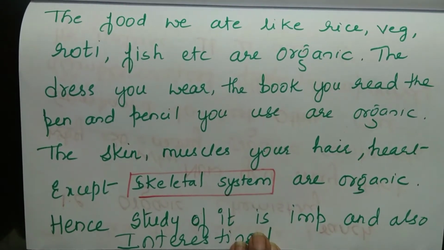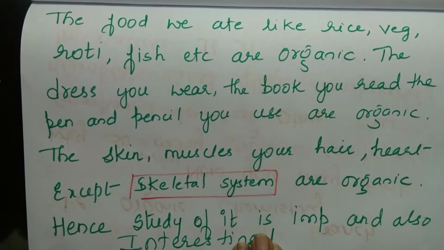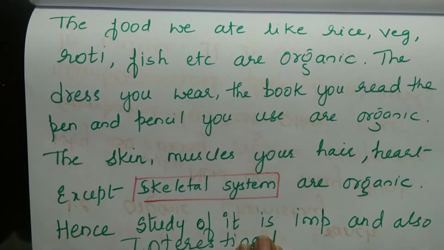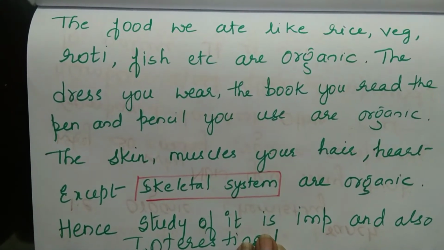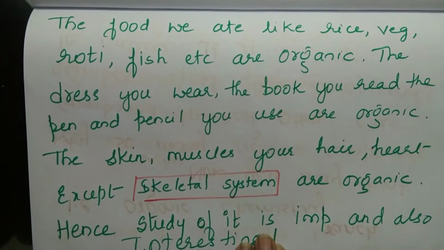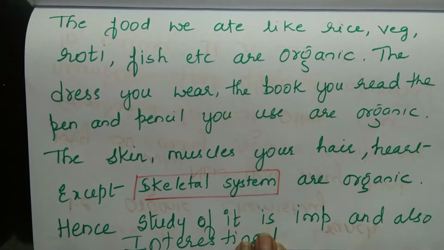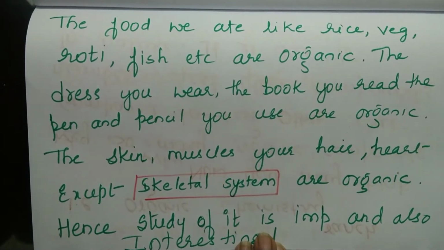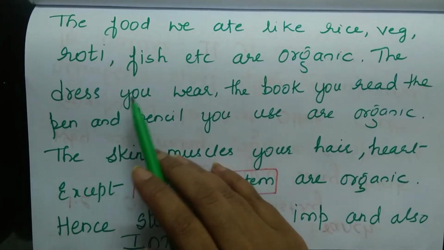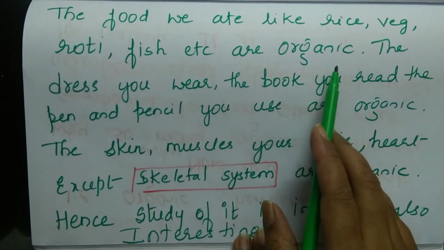So some very important organic compounds which we come across in our life, each one of you in the class can name an organic compound, some of which I am going to quote here. The toothpaste you use, the brush you use, the food we eat like rice, vegetables, roti, fish, etc. are organic.